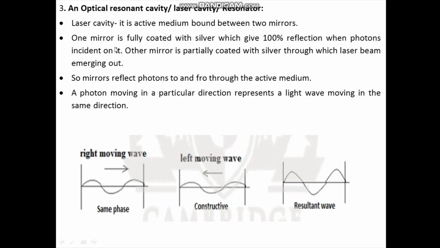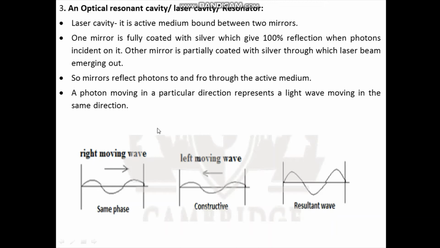One mirror is fully coated with silver, which gives 100% reflection when photons are incident on it, whereas the other mirror is partially coated with silver, through which the laser beam emerges out. Therefore, the mirrors will reflect the photons to and fro through the active medium. A photon moving in a particular direction represents the light wave moving in the same direction.